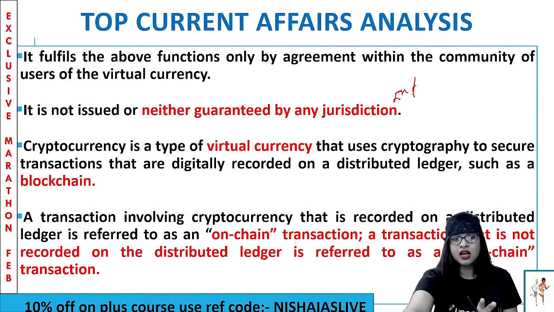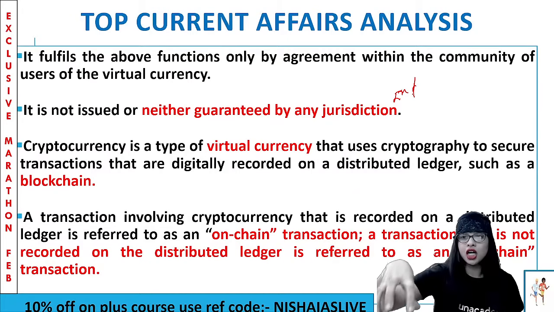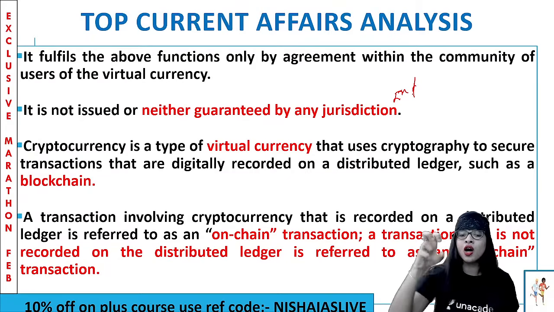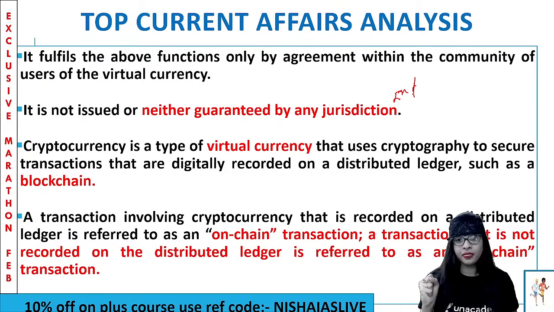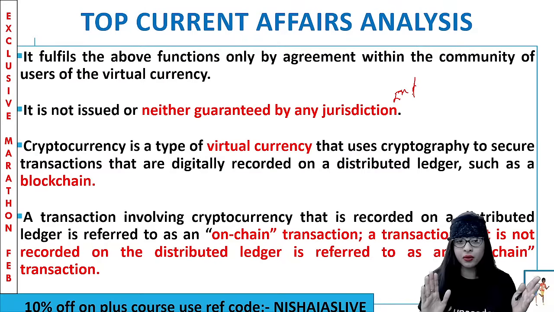Perfect. And for example, if there is a transaction, let's say Priya, Tejas, Ashtosh and myself are having a transaction in cryptocurrency. We all belong to the community of users of virtual currency, for example. Now, when there is a transaction involving cryptocurrency which is recorded on a distributed ledger, that is called what? An on-chain transaction.